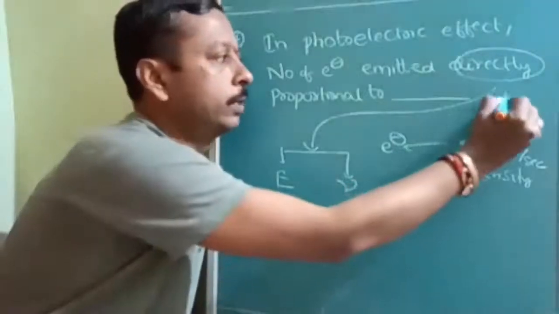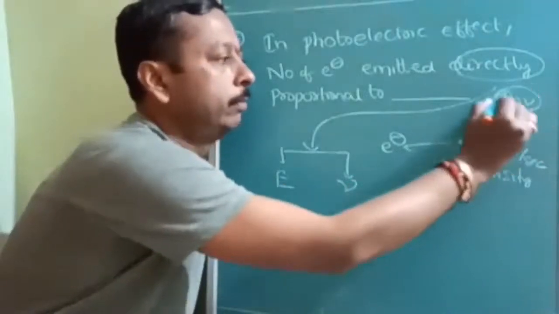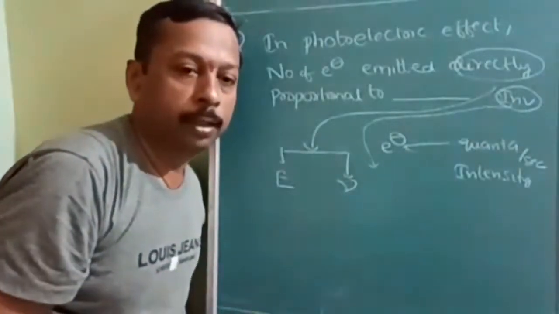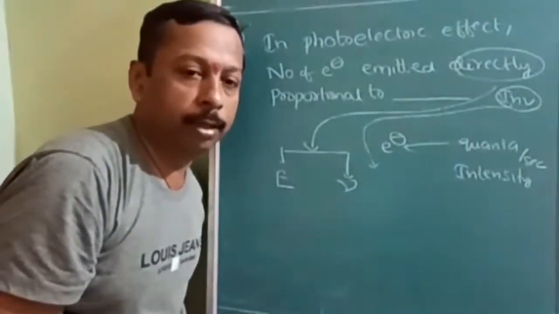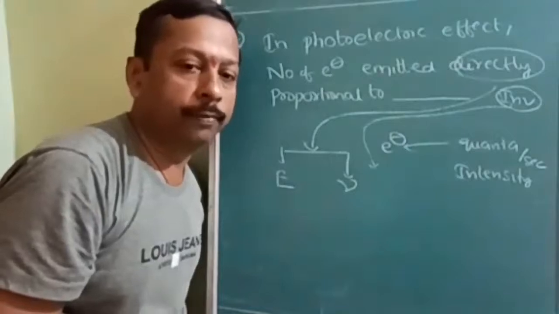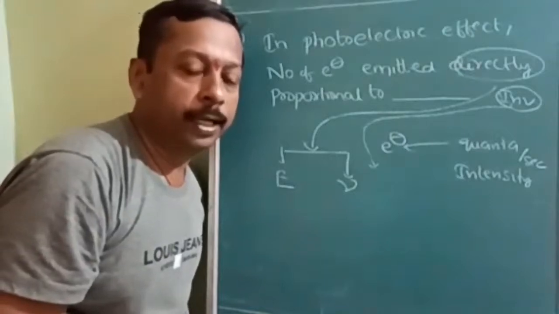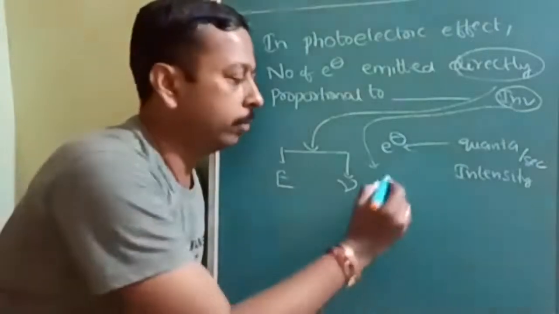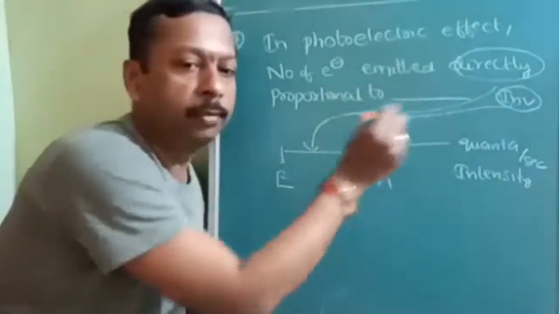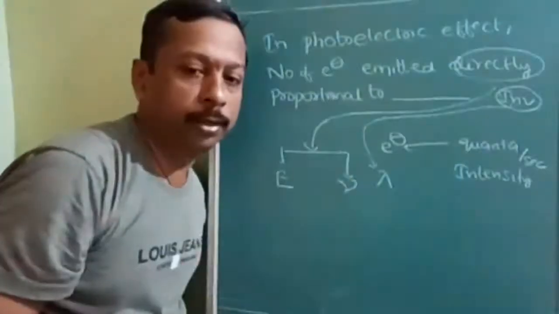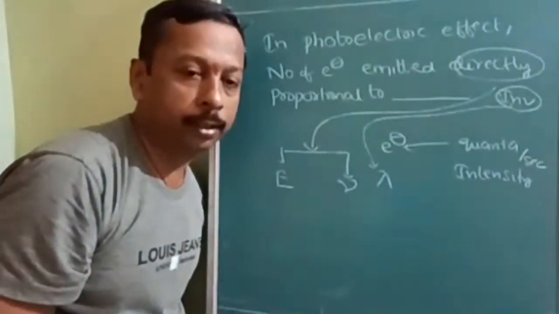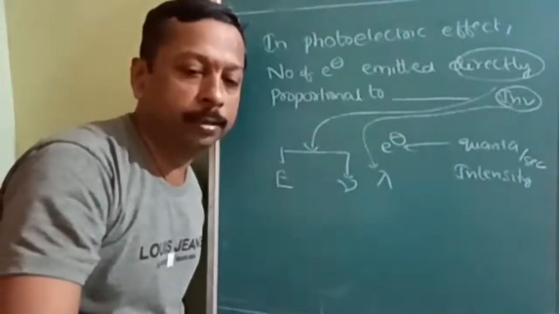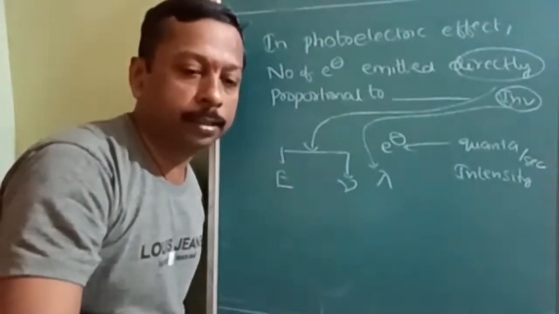If this word is changed to inversely, then what will be the answer? In the photoelectric effect, the kinetic energy of the emitted electron is inversely proportional to the wavelength. See, one word change is giving you a different answer. So solving the question in and around is the important path of success.